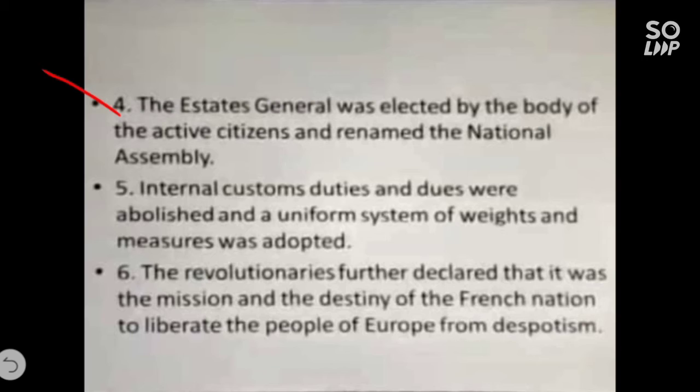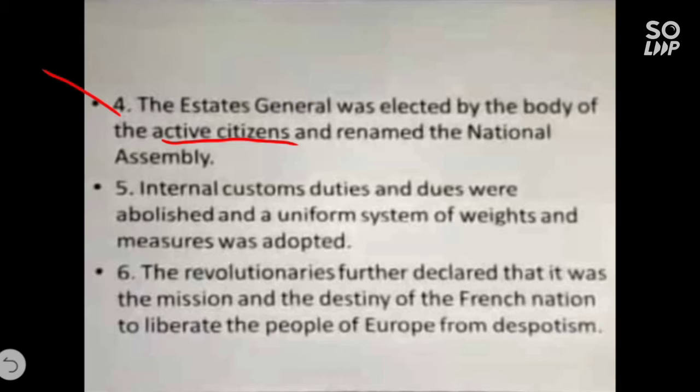If you see the fourth point, the Estates General was elected by the body of active citizens. Children, do you remember this word active citizen and the other word passive citizen? You studied in ninth class. Passive citizens had no voting rights. Among passive citizens were women, children and youth below 25, whereas active citizens were entitled to vote, and only men above 25 years of age who paid taxes equal to at least 3 days of labor wages came under active citizens. And they renamed it the National Assembly, means it is the Parliament of France.